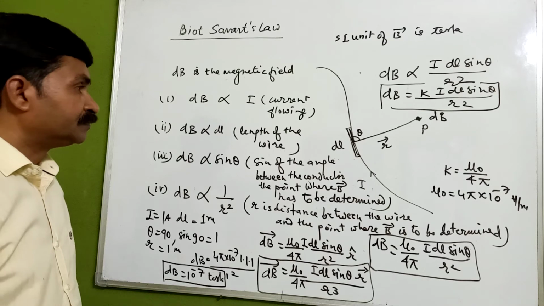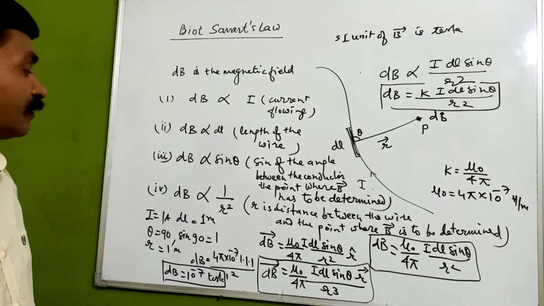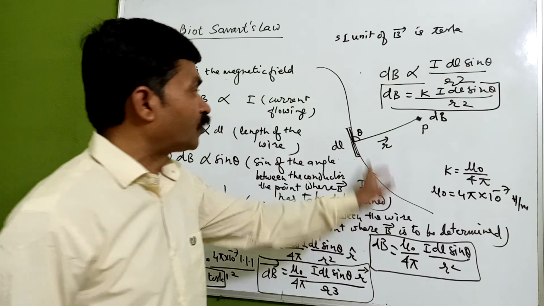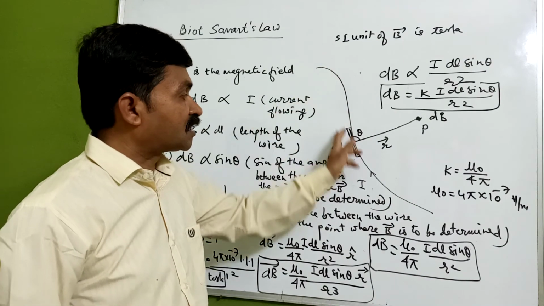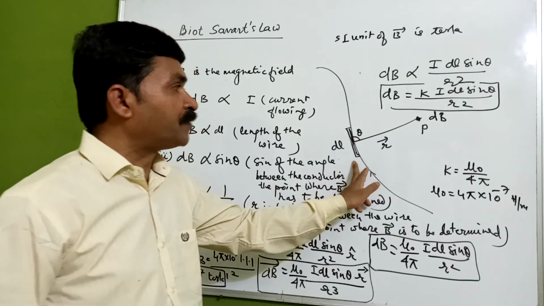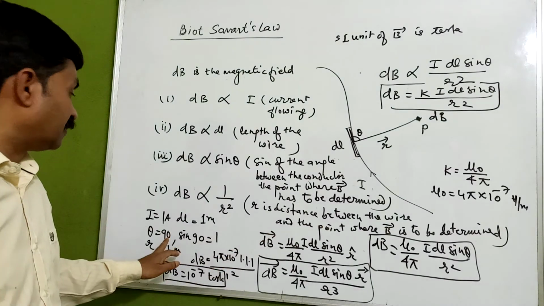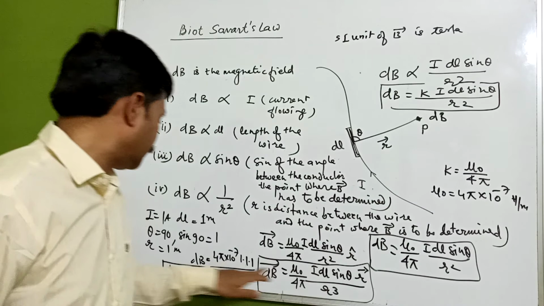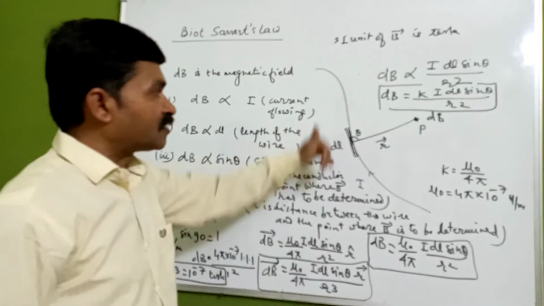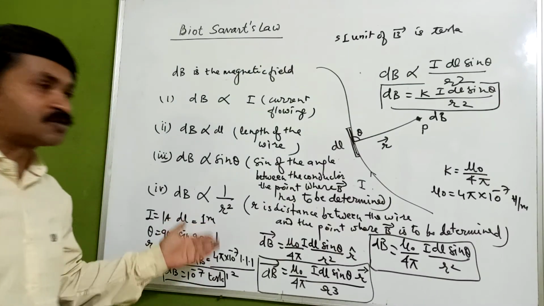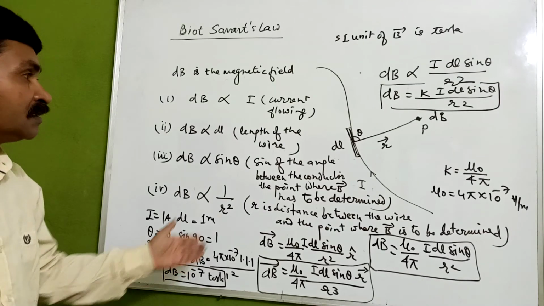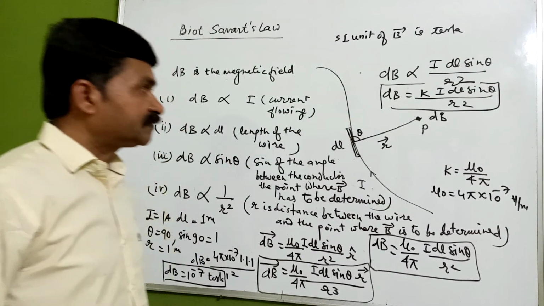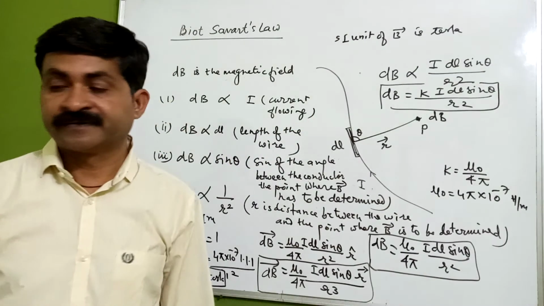So the magnetic field which we are getting, because of the current which is flowing through this current carrying wire, that is 1 ampere, at a distance of 1 meter, we can define in terms of 1 Tesla. 1 Tesla will be 10 raised to the power 7 times this.